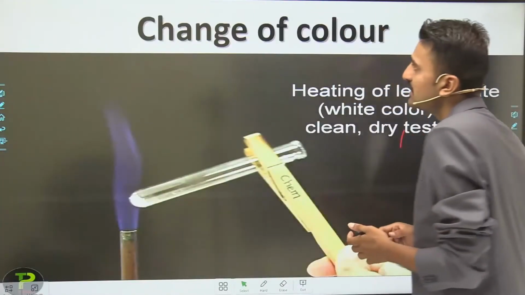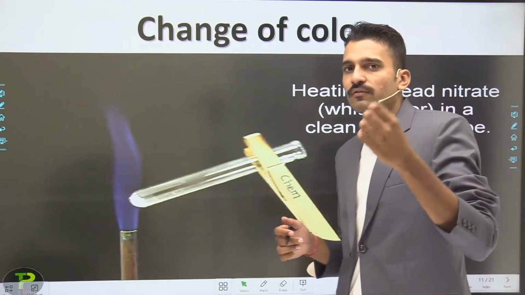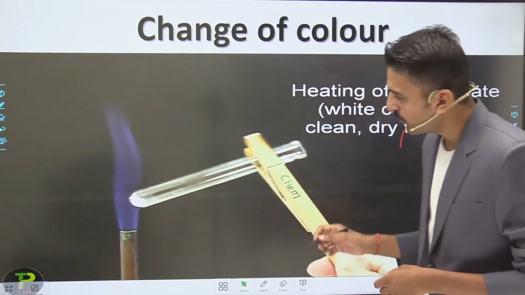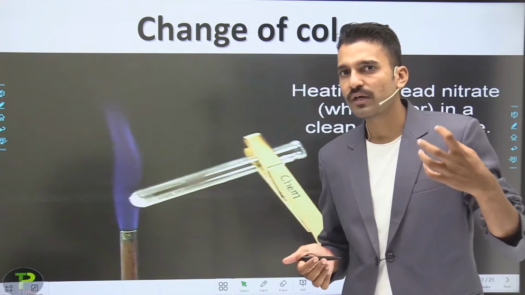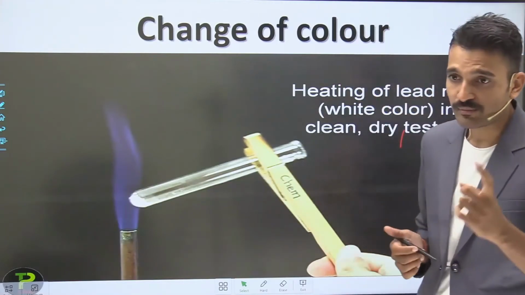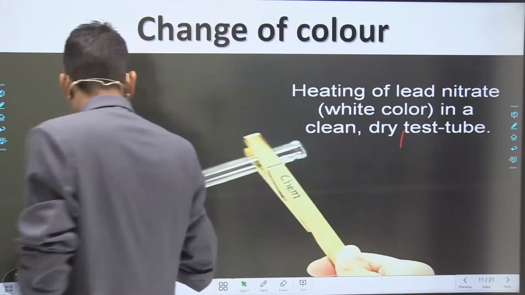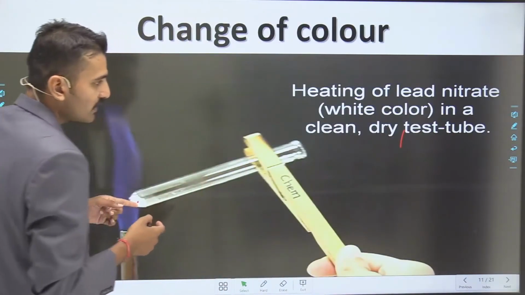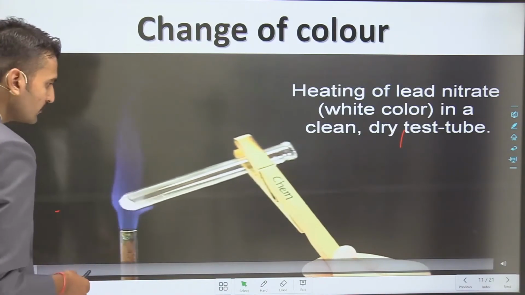Moving to the change of color. So how does the color change? Before we start this video, you have to watch it clearly, and after that we are going to write some of its observations. This is very important. Pay proper attention to the color of the substance that is present in this test tube. So let's see this particular reaction.